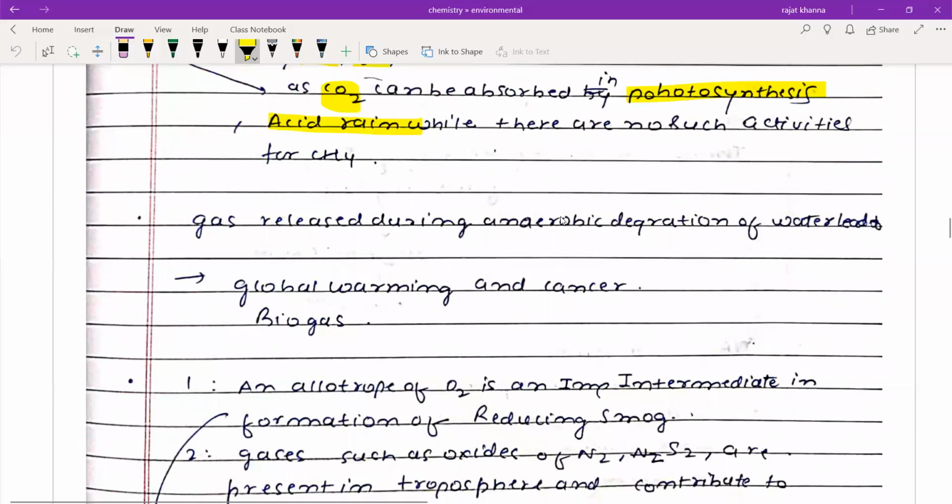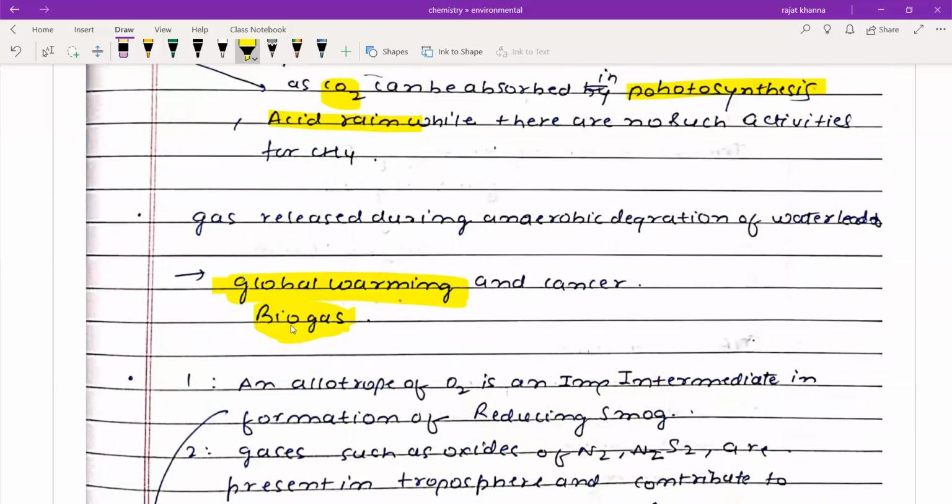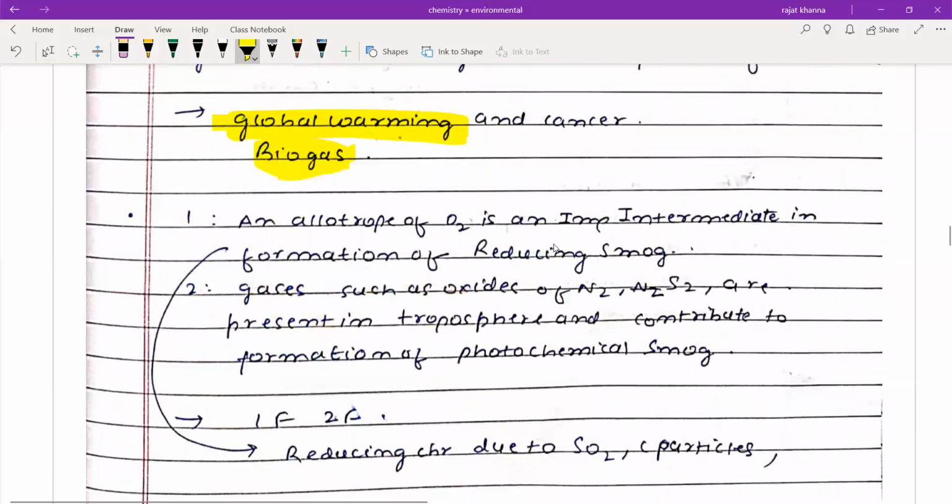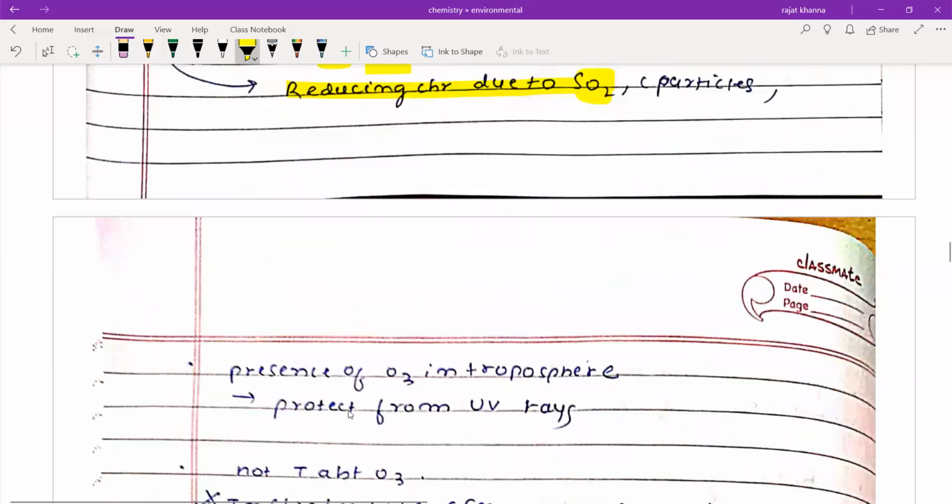Now, the gas released during anaerobic degradation of water leads to global warming, and the gas is biogas. Allotrope of oxygen is an important intermediate in formation of reducing smoke. False, because reducing character is due to SO2. Gases such as oxides of nitrogen and sulfur are present in troposphere and contribute to formation of photochemical smoke. This is a false statement.